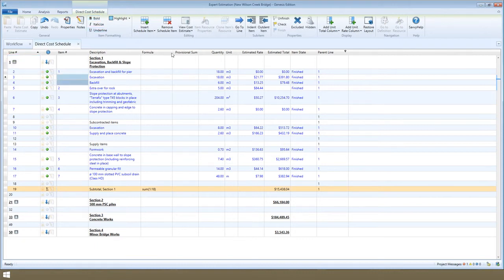Indenting items under a contributing item creates a special relationship called parent and child items. This is useful when you would like to break down a complex item into smaller, more repeatable items. Each child item may be priced individually.